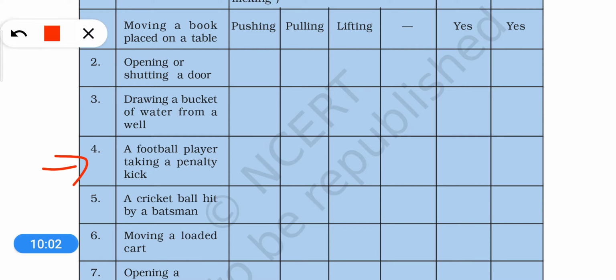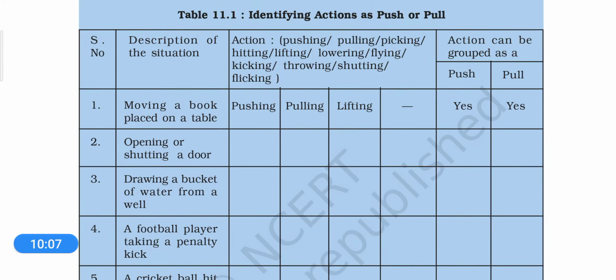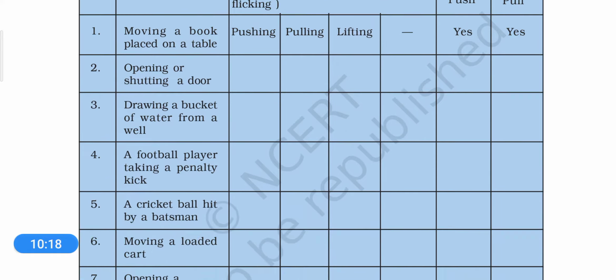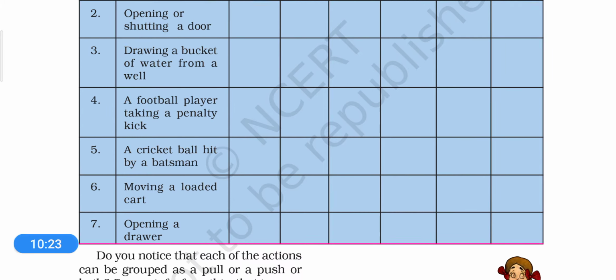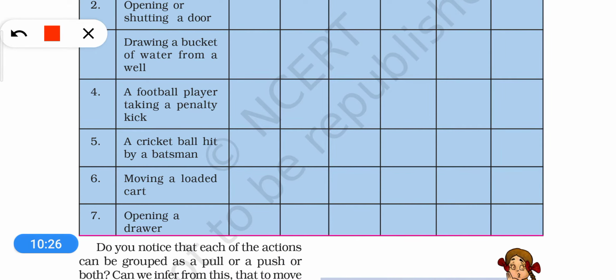All right, then a football player taking a penalty kick. During this, we generally do hitting or kicking or pushing, so we can write it here, and it will be categorized as a push. Whenever a football player is taking a penalty kick, he is pushing the ball. In the same way, when a cricket ball is hit by a batsman, you are hitting the ball with the help of a bat, then you are actually pushing it, and it will be categorized as a push.